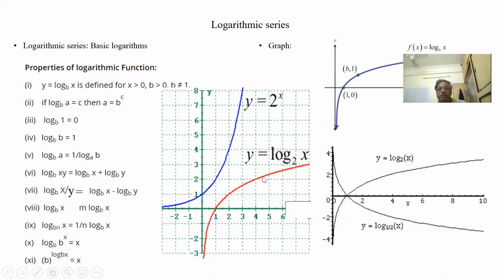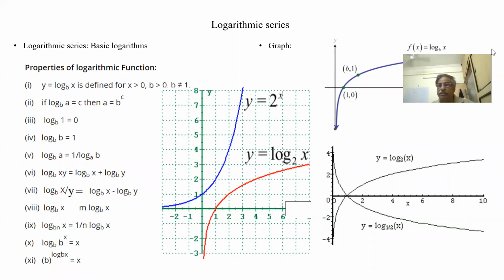Y is 2 to the power of x means log y to base 2 is equal to x. In place of log y to base 2, I am putting log x to base 2. So these two are not the same: this is a logarithmic function, and this is an exponential function.